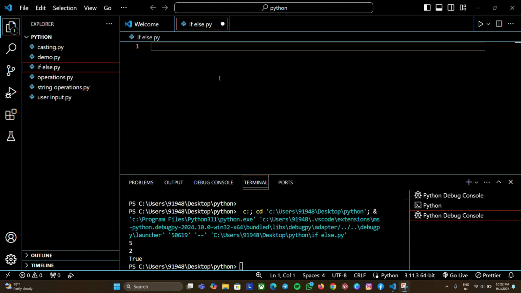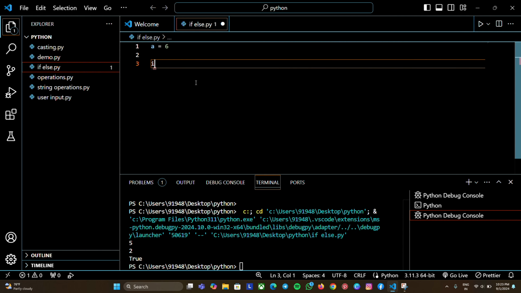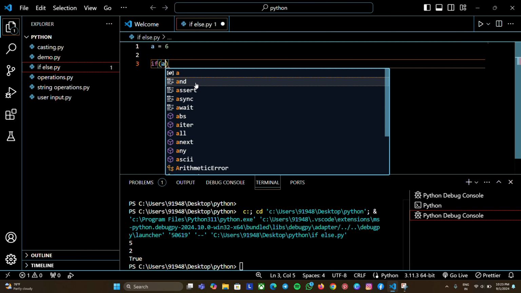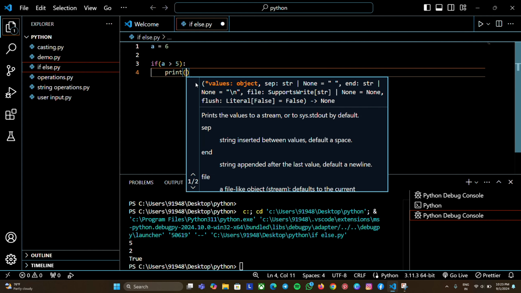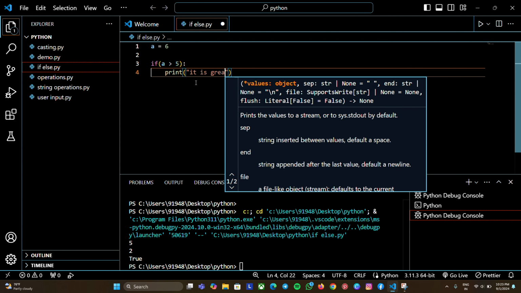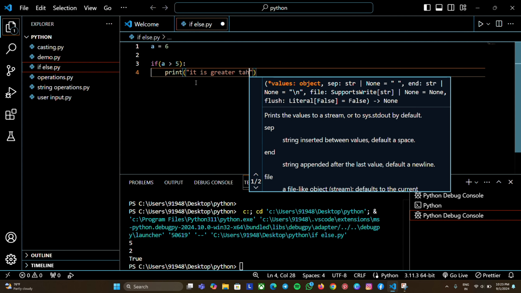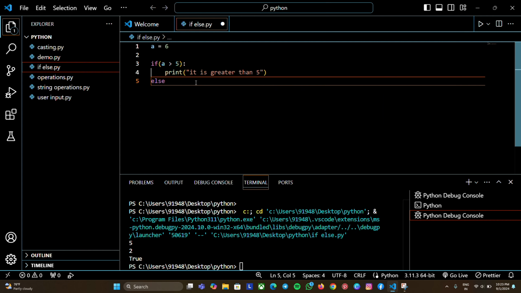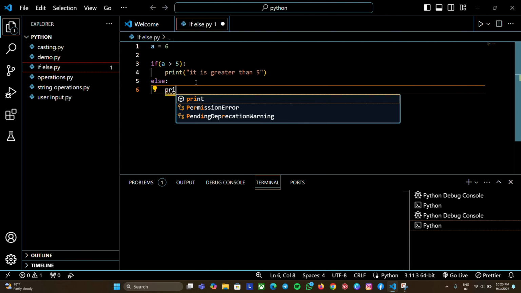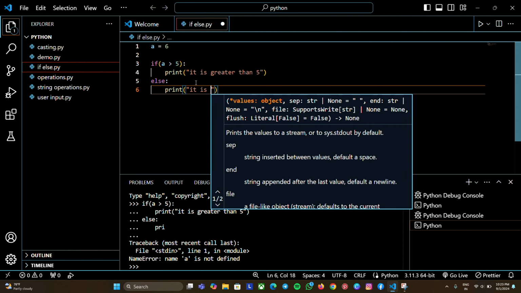Till now, we have been using the if else condition only for strings. Now let us use the if else condition for integers. To do that, let's create a variable a and give it the value 6. Let's create an if condition and open the bracket. Instead of giving double equal to, let's give another condition: if a is greater than 5, print it is greater than 5. Similarly, do else, colon, and print it is lesser than 5.